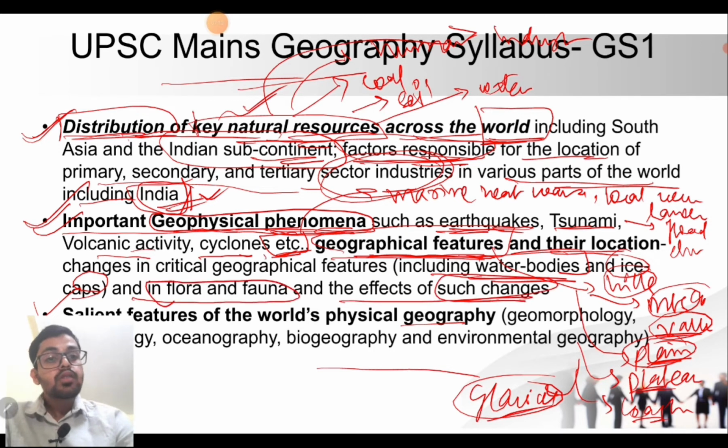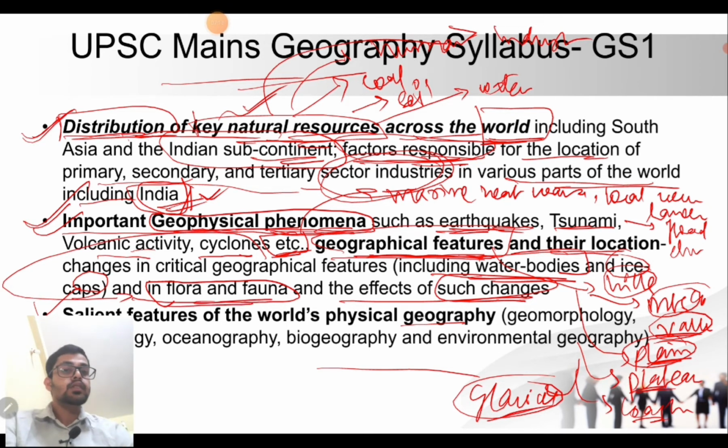This means how the geographical features are impacting the flora and fauna of a region, how vegetation has been influenced by geographical features, how animal distribution has been affected, how climate has been affecting flora and fauna, how topography and the ocean are affecting them, and how the phenomena happening on various landforms are affecting the biomes of nature.